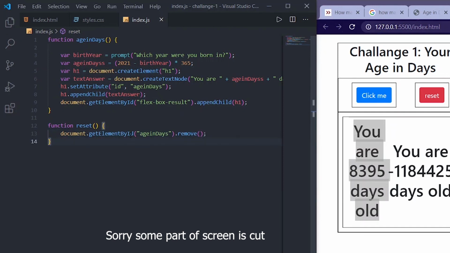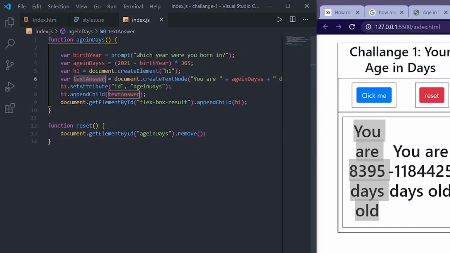So for that we need an id. So this id is this one, and then we append the child, which is this text answer. We merged it with this h1. So h1 is the parent and the text answer is the child. And to the whole document, which is in the document get element by id, which is flexbox result dot append child h1, and this h1 contains this child text answer.